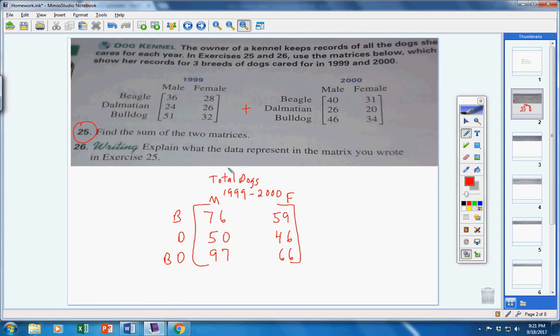Okay, so put that in your own words, however you want to. But this data represents the total dogs cared for these 2 years, broken down into the type of dog and the dog's gender. Okay, pretty simple.